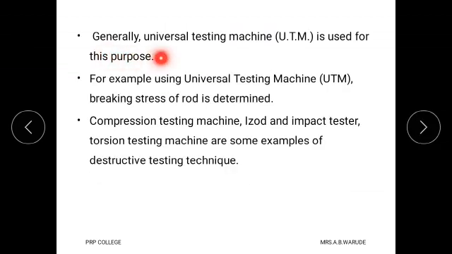Generally universal testing machine, that is called as UTM, is used for this purpose. That means it is used for destructive testing method. For example, using this UTM, breaking stress of rod is determined. And compression testing machine, Izod impact tester, torsion testing machine, these are some examples of destructive testing technique.